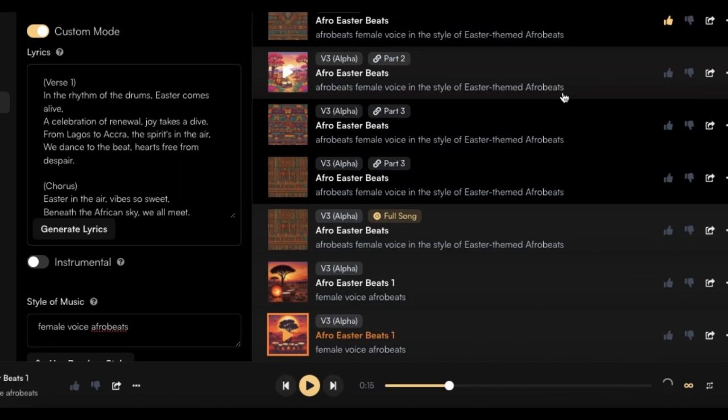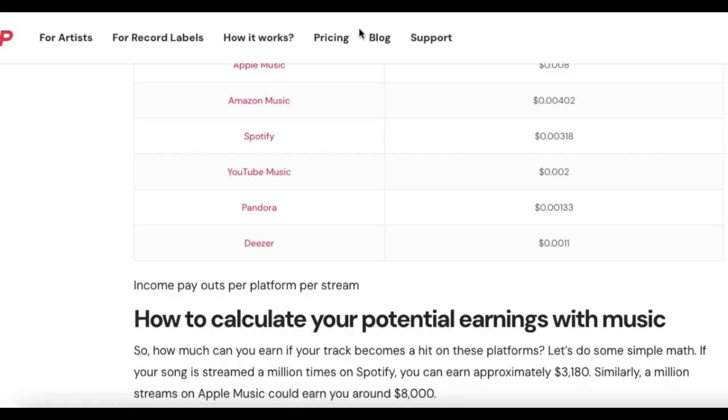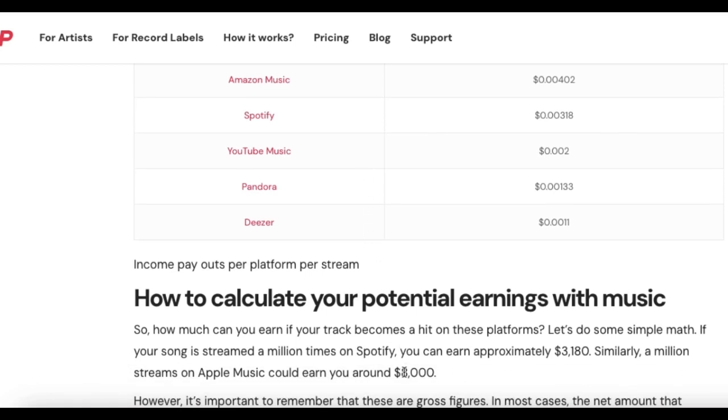So there's no telling how much money you can make from this, considering that you can make up to $8,000 from just one music. If you make 10 songs, if you produce 10 songs using Suno AI, the amount of money you can make is infinite, guys. I recommend you give this a try.